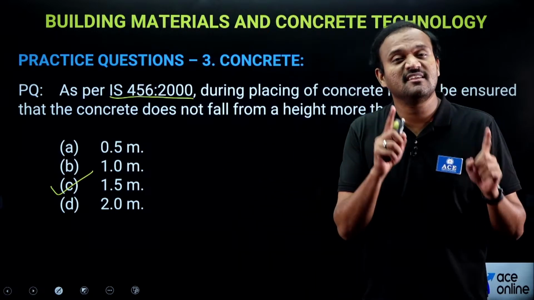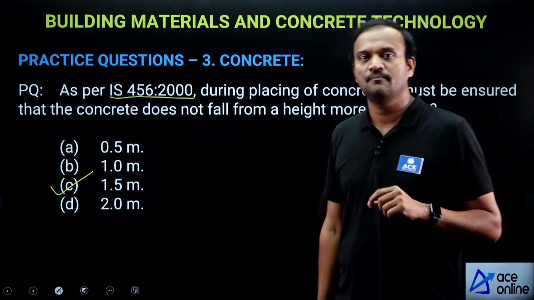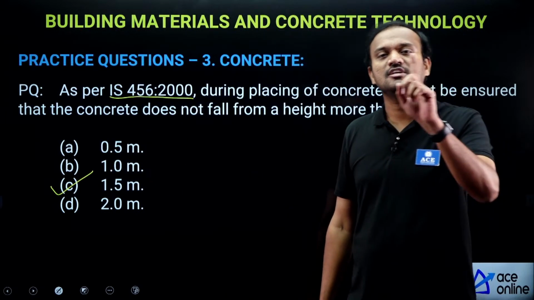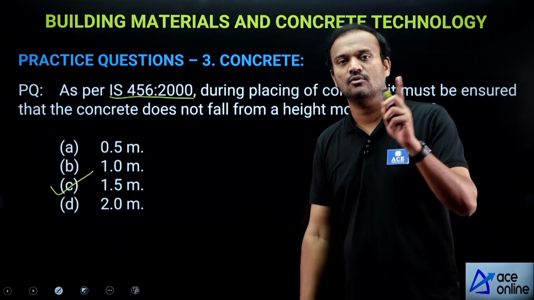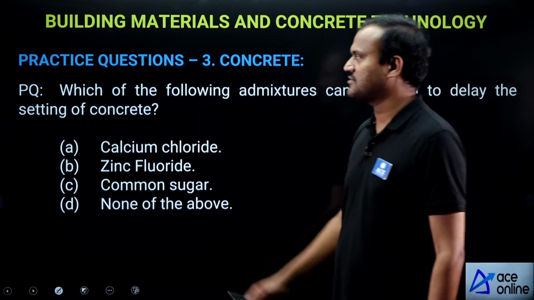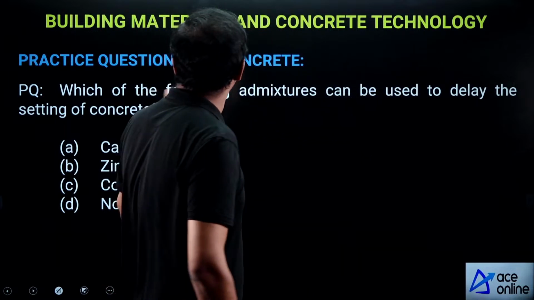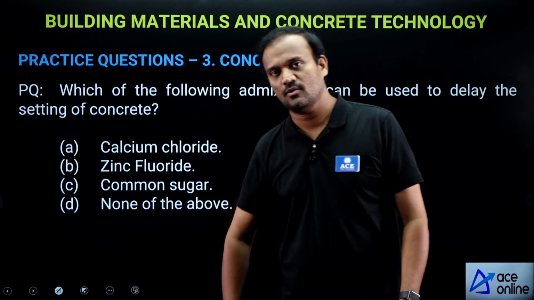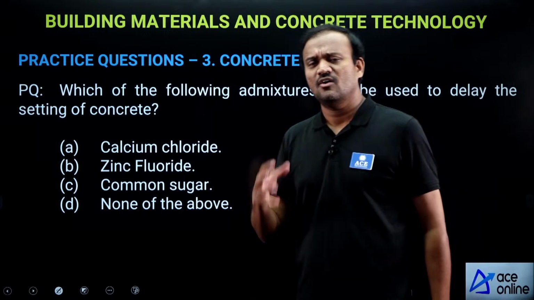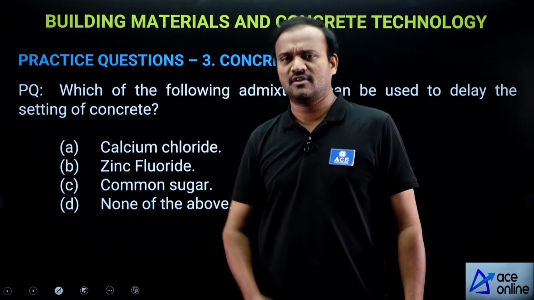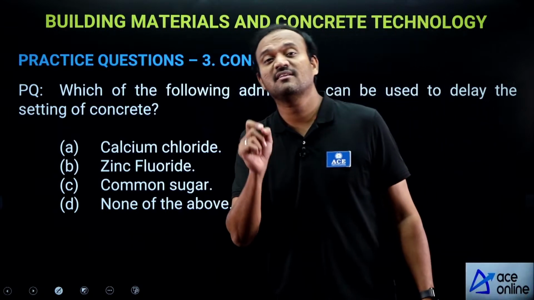So to avoid these problems, one, to avoid segregation, two, to avoid any disturbance to formwork, IS 456 says concrete should not fall from a height more than 1.5 meters. Very important objective question. Next, which of the following admixtures can be used to delay the setting of concrete? Now you may ask me, sir, why do you want to delay the setting of concrete? This is very important when you are going for ready mix concrete.